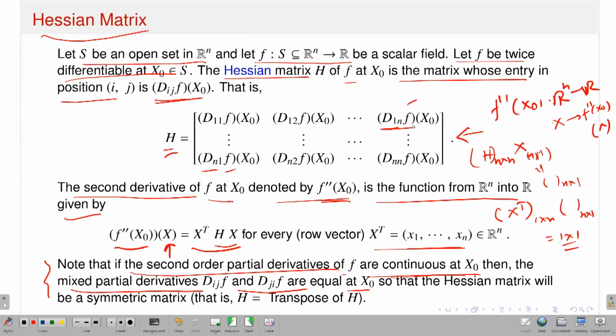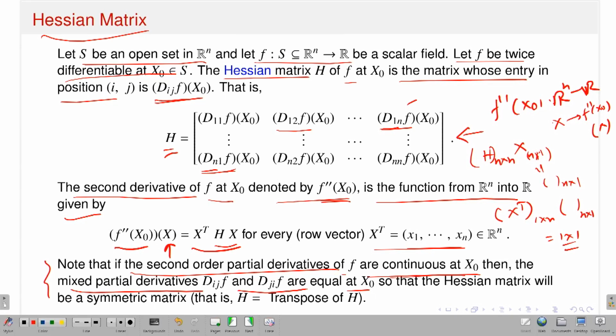However, if the second order partial derivatives exist and are continuous, then the mixed derivatives are actually equal. That means in that case, d1n f at x naught is exactly equal to dn1 f at x naught. So, in other words, except for the diagonal, the off diagonal entries are equal, that is, d_ij f at x naught is exactly equal to d_ji f at x naught.